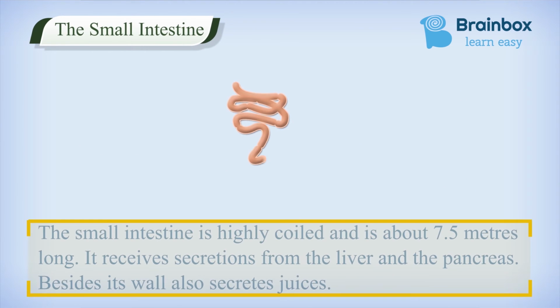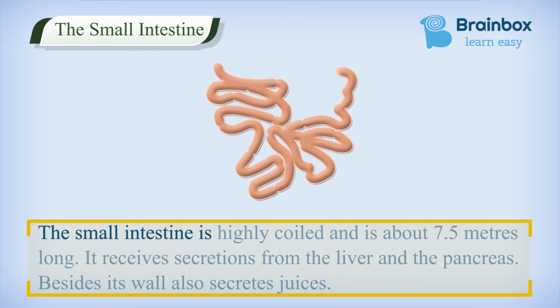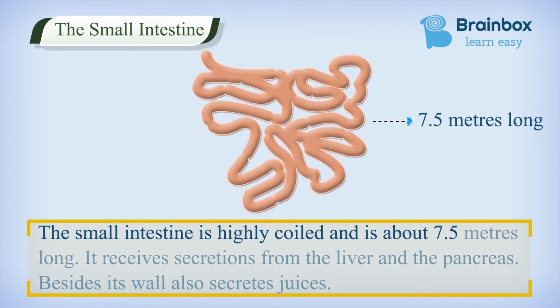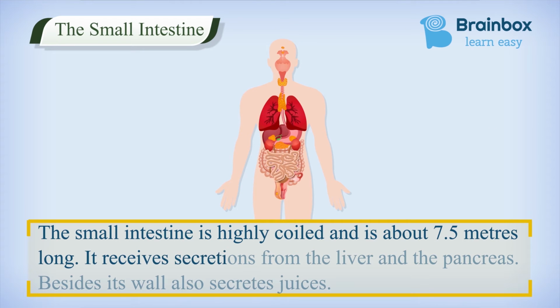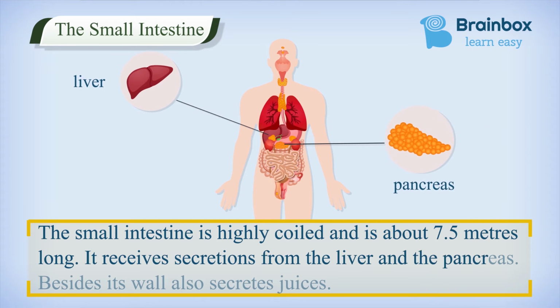Small intestine. The small intestine is highly coiled and it is about 7.5 meters long. It receives secretions from the liver and pancreas. Besides, its wall also secretes juices.